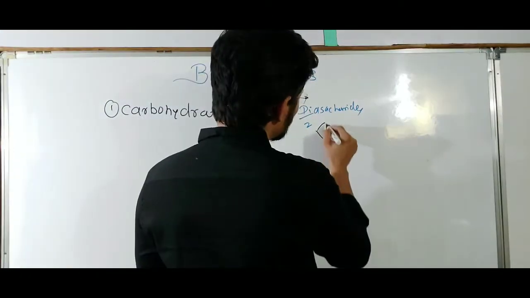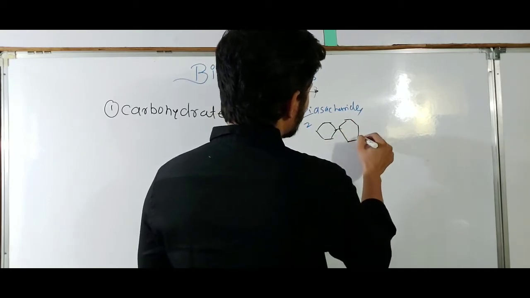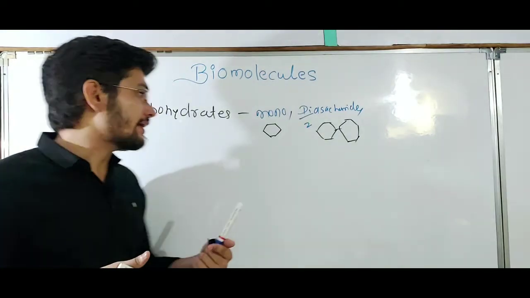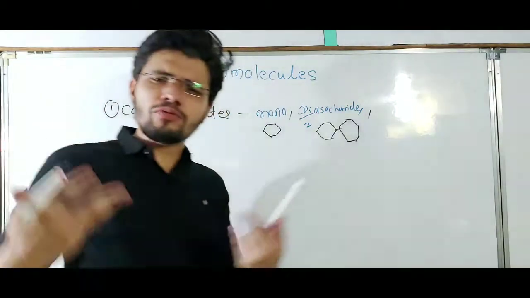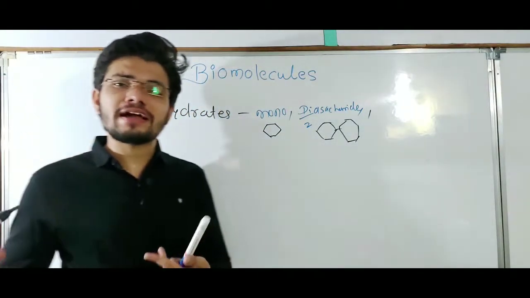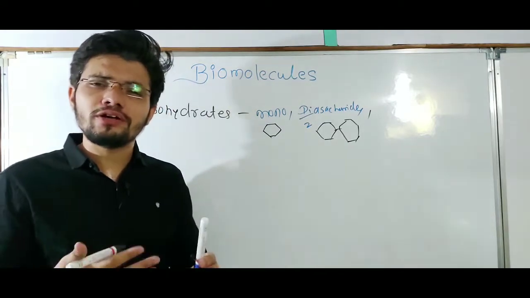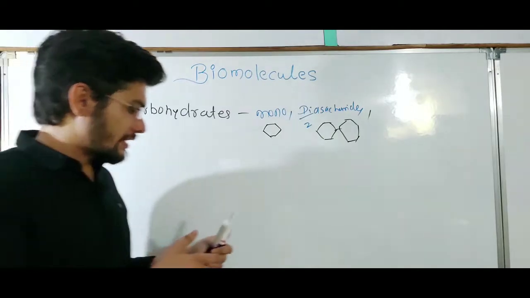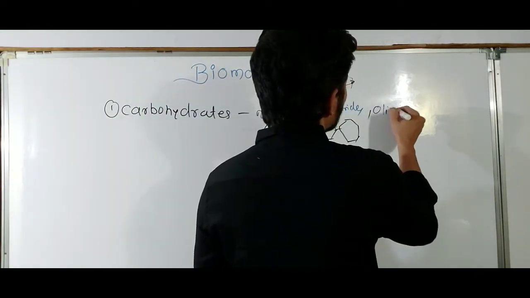For a disaccharide, two molecules of glucose or any other monosaccharide will get joined. After that, if three molecules get joined, they will be known as a trisaccharide, or also oligosaccharides. Two to eight molecules get joined to form a short chain, which will be known as an oligosaccharide.